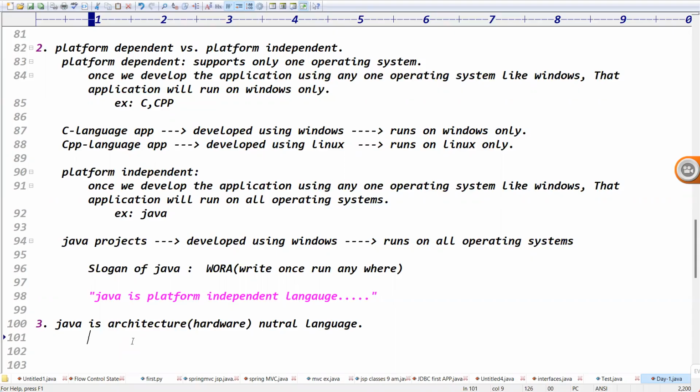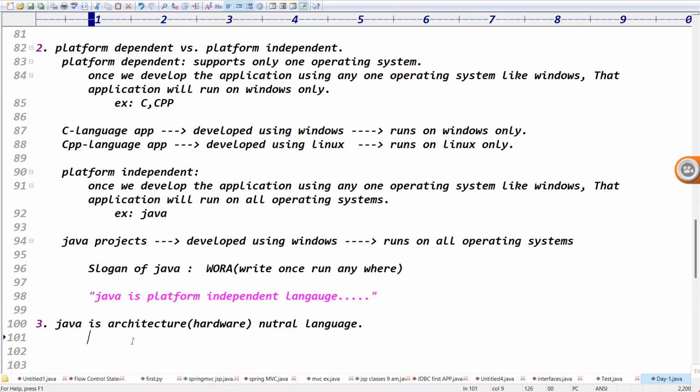Around the year 2000, almost all configurations had 512 MB RAM. Maybe you believe it or not, 512 MB RAM. At that time we didn't have 8 GB, 4 GB, 16 GB like that. Maybe they existed, but were too costly then. In 2000, I got my first laptop, which had 512 MB RAM and an 80 GB hard disk.